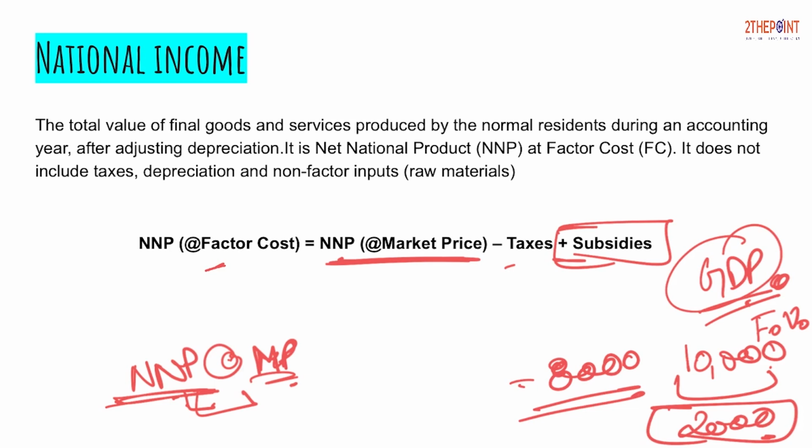So friends, I hope this topic is very clear to you. I have given you the best way I could provide to learn it, so that you don't get confused ever, even in your exams. So again I would say, from domestic to national you will add NFIA, from gross to net you will reduce the depreciation, and from market price to factor cost, I have explained with the example of buying a refrigerator: you reduce the tax paid and you get the original price of the product. So that is our national income of the country.